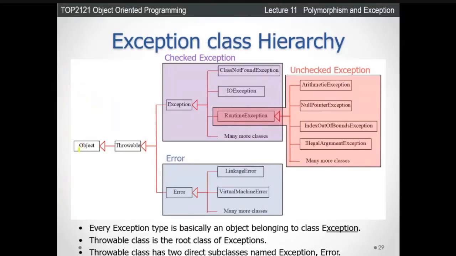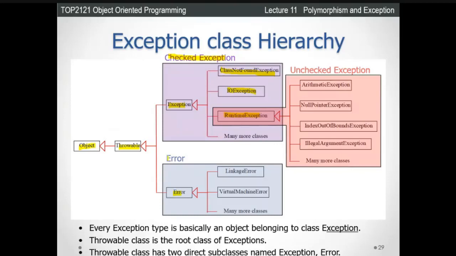Next, this gives the idea of checked and unchecked exceptions from this class hierarchy. It comes from, of course, the Object, then the Throwable class. Under the Throwable, we have the Exception class and the Error class. Now look at the Exception class. We call these checked exceptions. These are all checked exceptions: ClassNotFoundException, then IOException, that means input output exception, RuntimeException, and many more classes here.